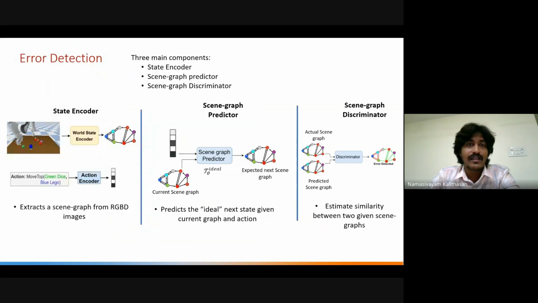So what we do happens in two steps. One is error detection and then error recovery. The error detection has three key components. One is a state encoder and action encoder, which encodes the state into a scene graph. There is a scene graph predictor, which takes the action embedding and the current scene graph and predicts the expected next scene graph. And there is a discriminator, which takes two scene graphs and finds the discrepancies between the two. I will explain how these three components are combined together to detect the errors.